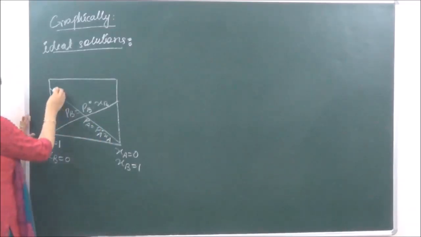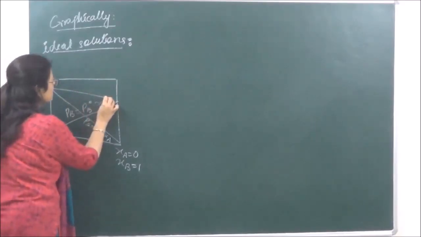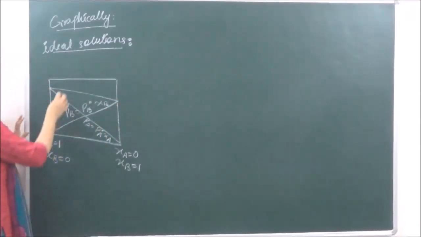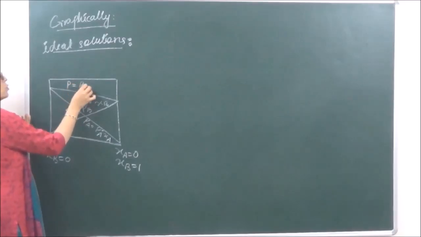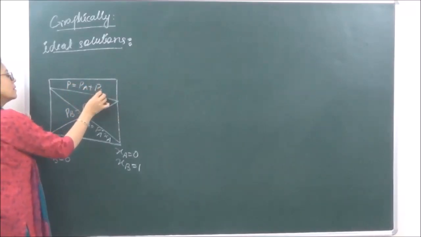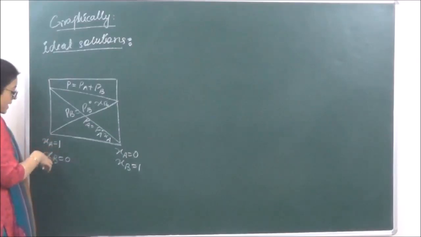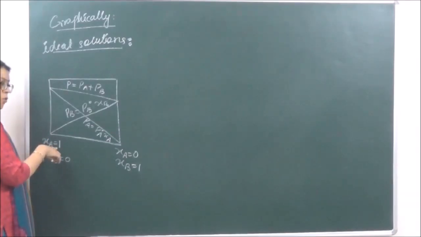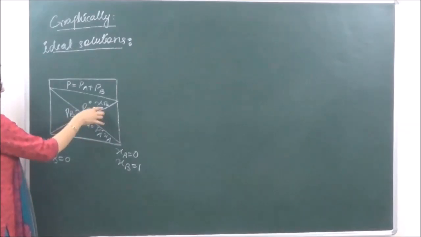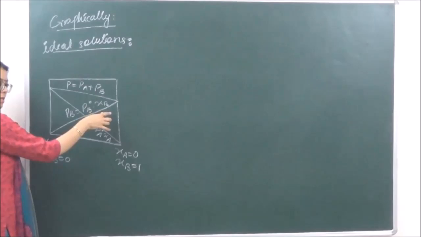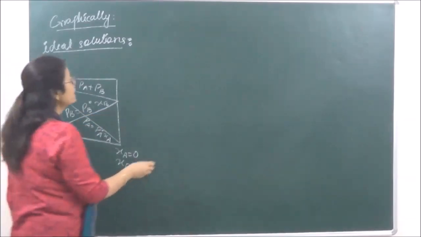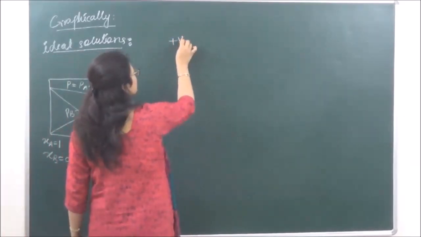Okay, and this represents the total pressure P, which is equal to PA plus PB. Right? So this is a graph for ideal solutions that shows that as the number of moles or the mole fraction of a component increases, its vapor pressure also keeps on increasing. Right? Then for non-ideal solutions, let's plot a graph for